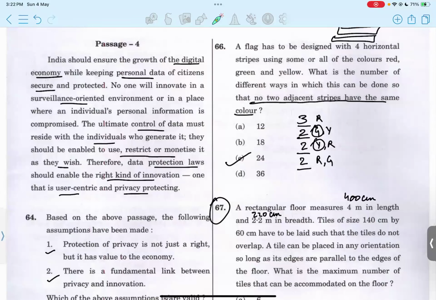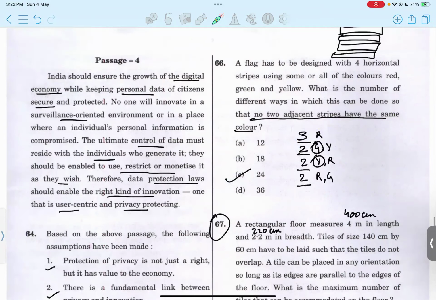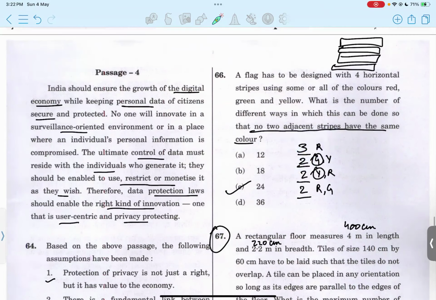Now, if we start from the top, option C, all three colors can be used here. But in the second one, since no two adjacent strips can have the same color, we reduce one color. Let's say the top strip is red, the second can be green or yellow. Here again the next one can have two: if the second is green, the third can be red or yellow, so red can come again at this place. So that is why 3 ways, 2 ways, 2 ways and 2 ways. When you multiply all of them, it will be 24.